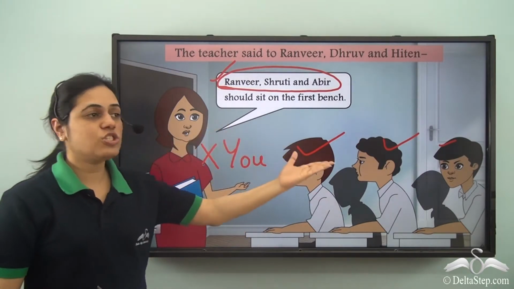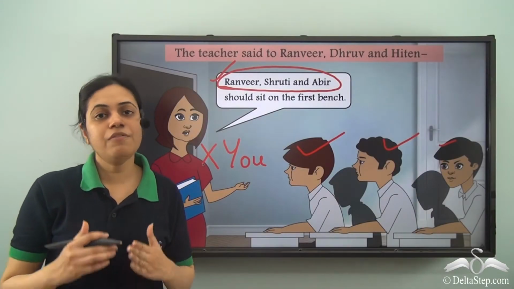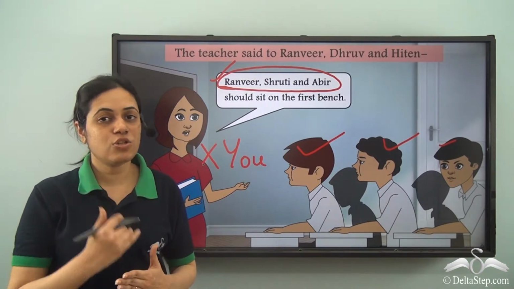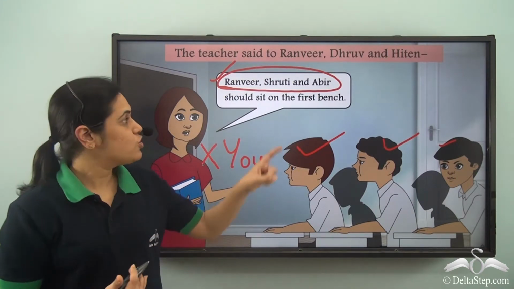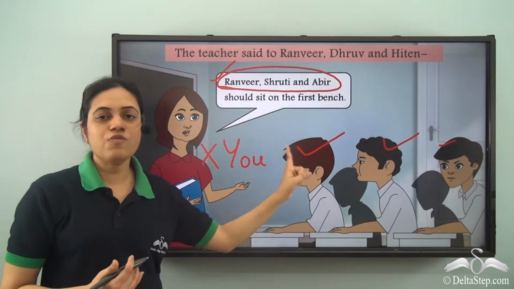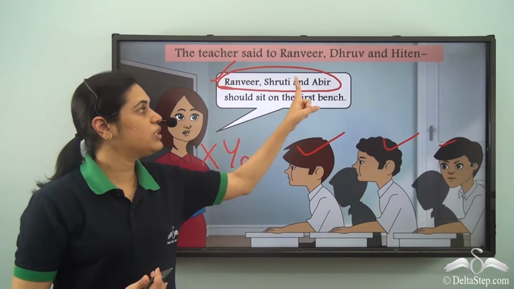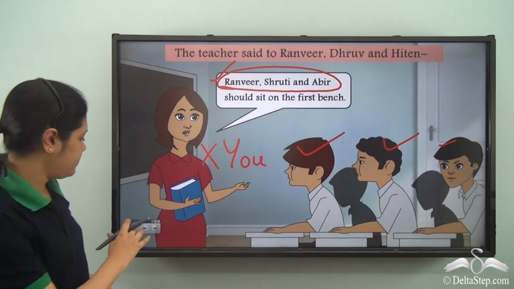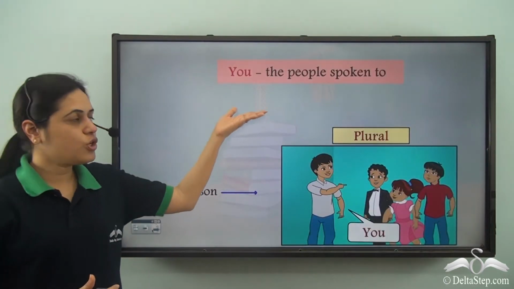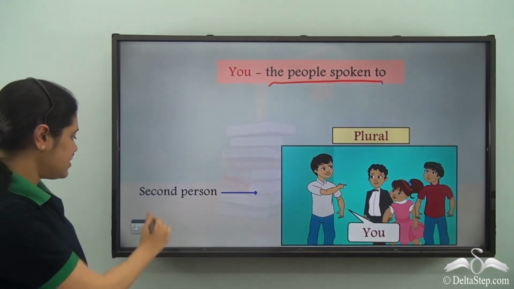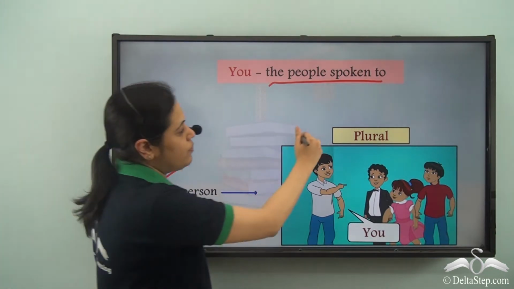The teacher is not talking to Shruti and Abir. So "you" includes the people with whom I am talking. "You" does not include others. So even if the teacher is talking to one of them, since Shruti and Abir are not here, I cannot use "you" here. So "you" refers to the people spoken to. That is second person plural.